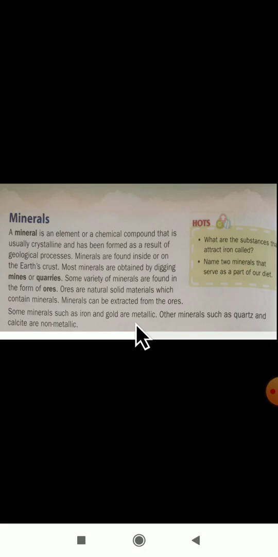Again one more term has come. What is metallurgy? Metallurgy is nothing but finding, extracting and purifying metals here. Metals we are going to find, extract and purify from the mineral ores present in a rock, and that is called metallurgy. And where are we going to use the metals? Metals we are going to use for making machines, utensils, wires. In all these we are going to use these metals.